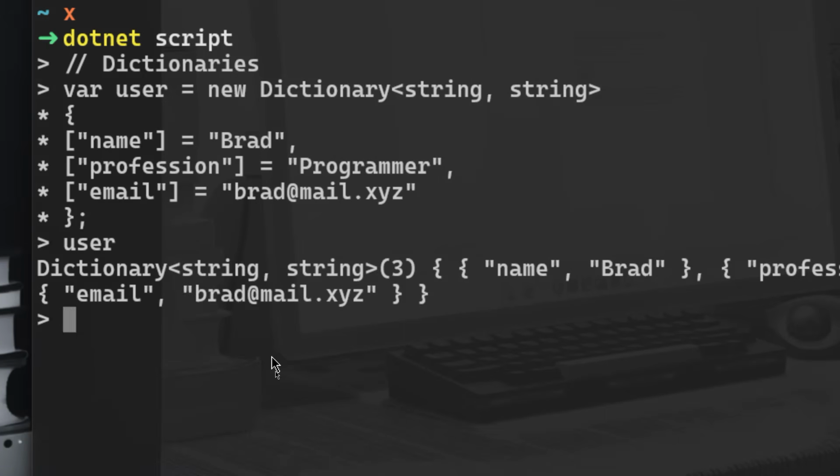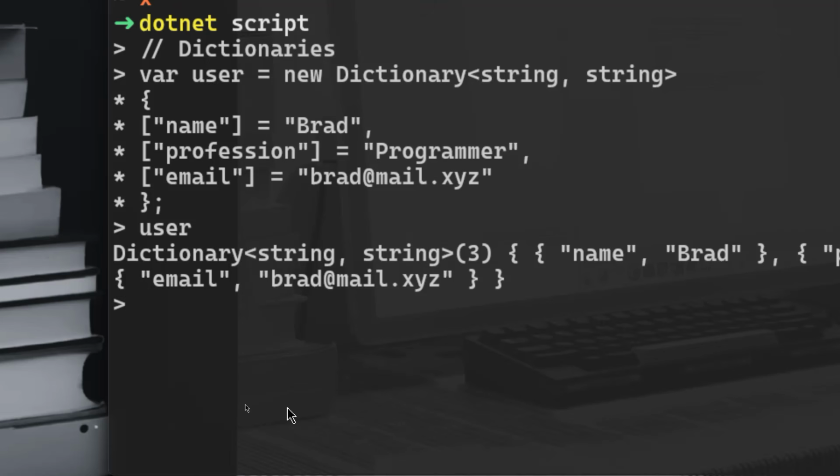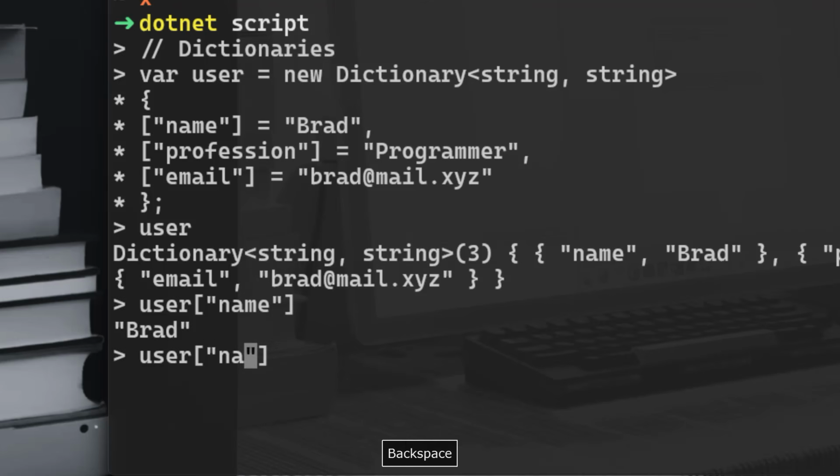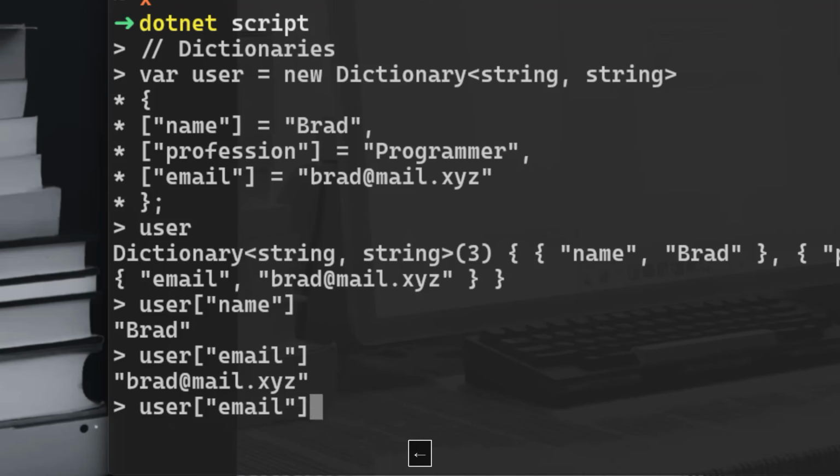But this is not a very good representation of our user dictionary. And of course, you can access all of the attributes inside your dictionary. So you can say, for instance, user, and you want to check out the name, you can do so. You want to check out his email, right? You can check out also his profession, programmer.